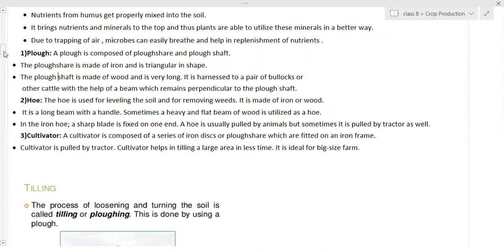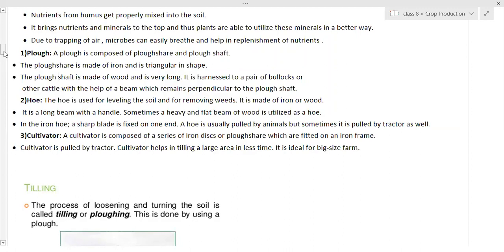He will see how many of them are settling down and how many of the seeds are floating. If more seeds settle down, that means that variety is a good variety. The varieties that settle down are the good ones because they're heavier. That means the embryo is present inside that seed, and that seed can germinate easily. Therefore, before selecting the seeds, he has to take more precautions. First, he has to select good quality seeds.